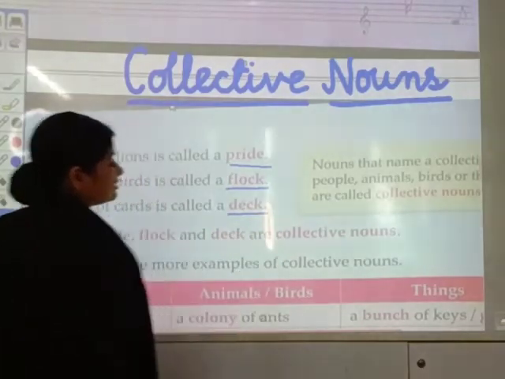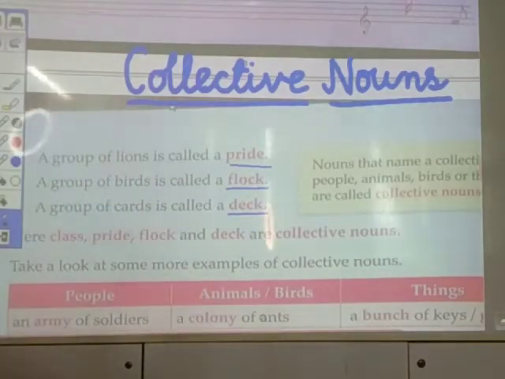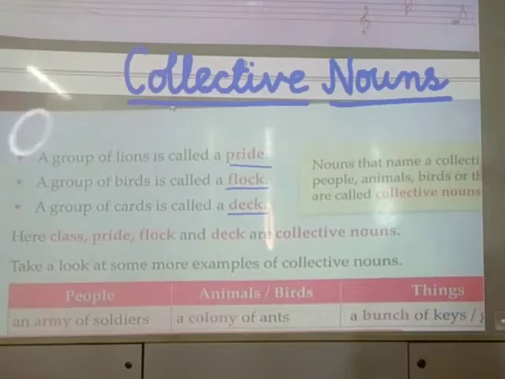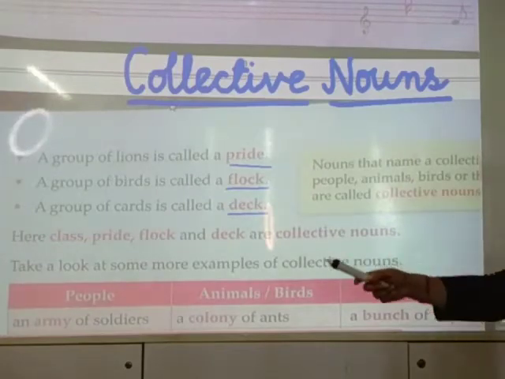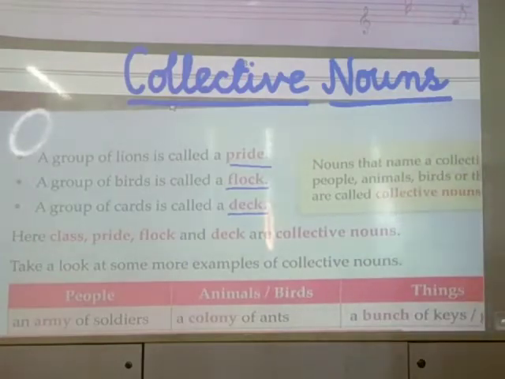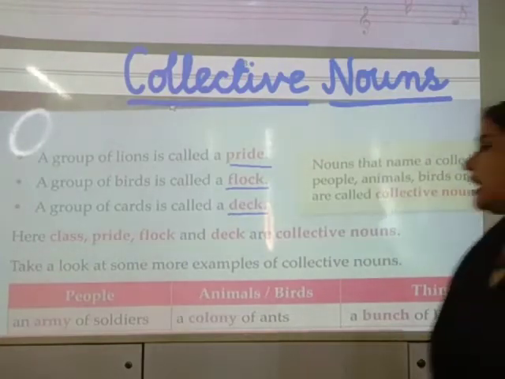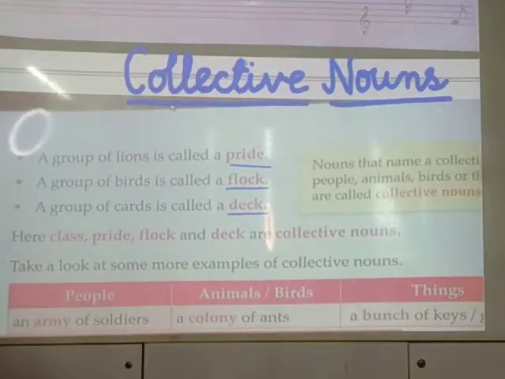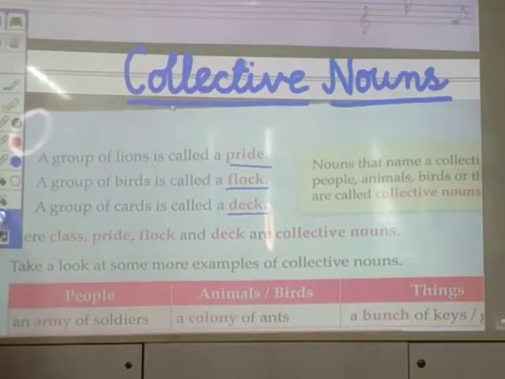So deck, D-E-C-K, is a collective noun. Now read it further. Here, class, pride, flock and deck are collective nouns. Take a look at some more examples of collective noun.